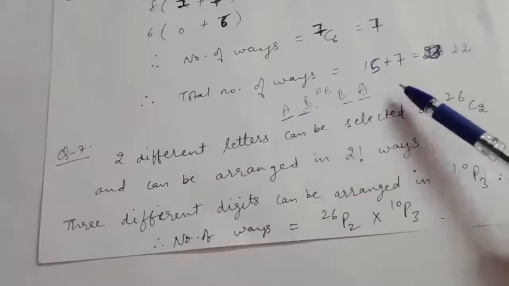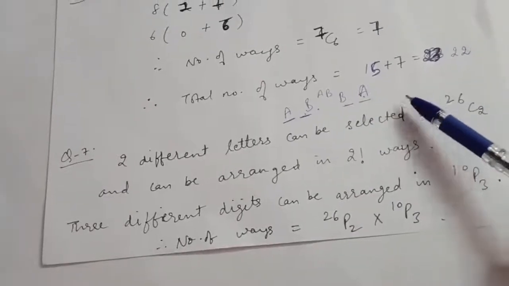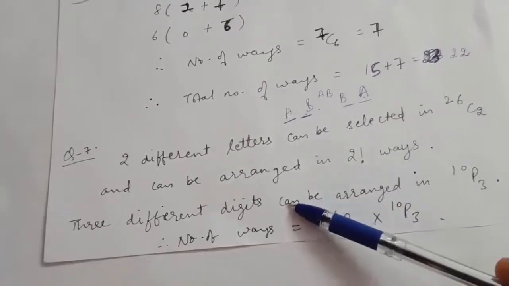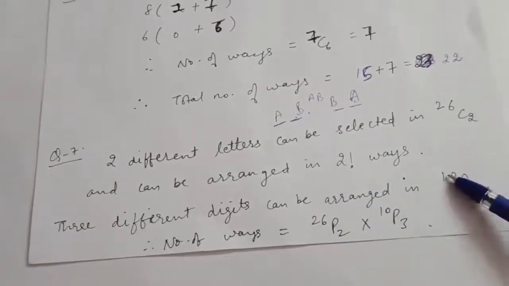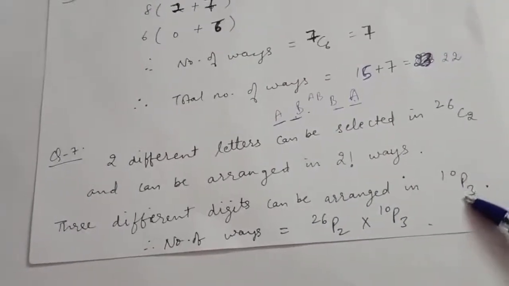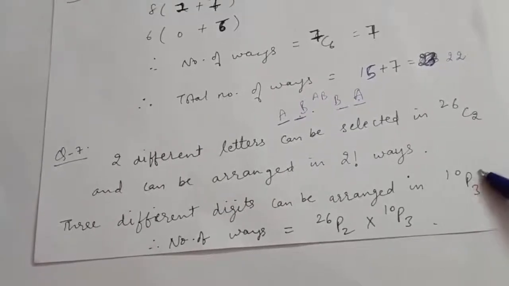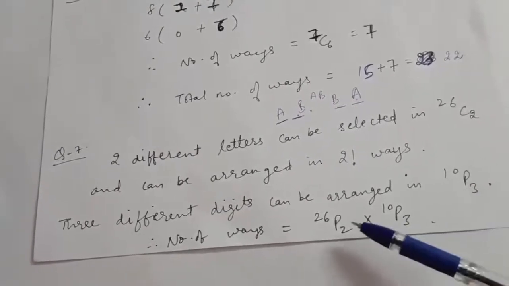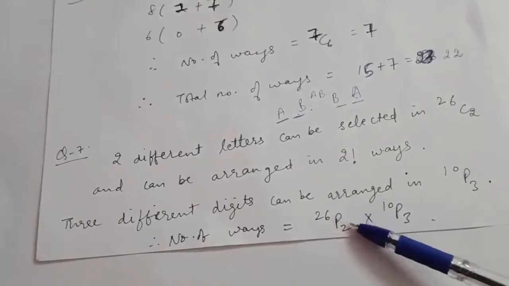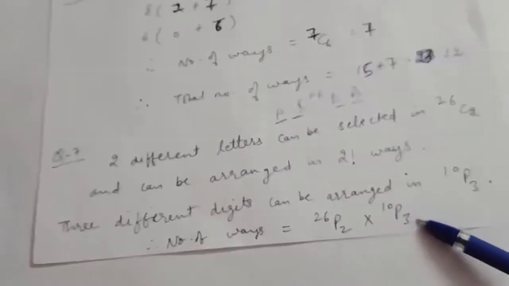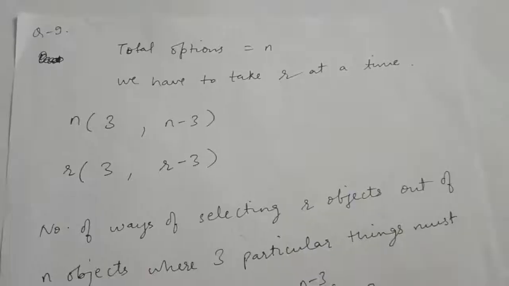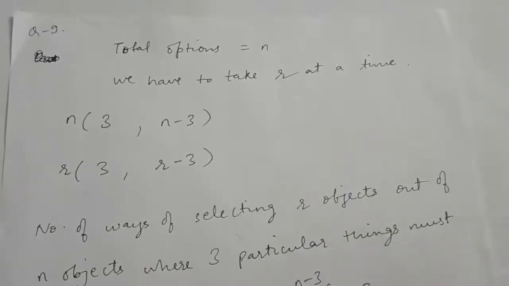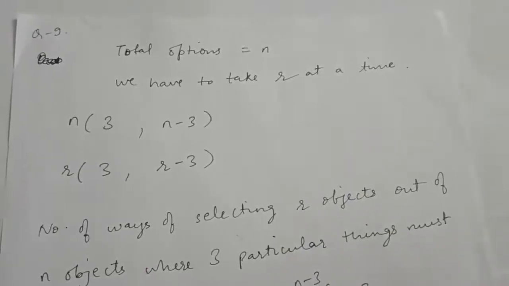Now the next 3 places will be filled by 3 different digits. Digits we know are 10 from 0 to 9. At a time we want 3 and we have to arrange them, so we will use P. So the total number of ways will be 26P2 into 10P3.